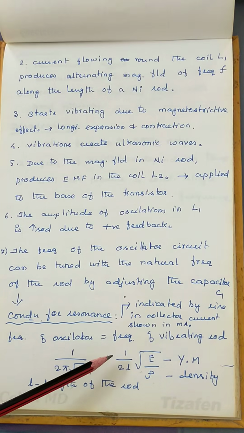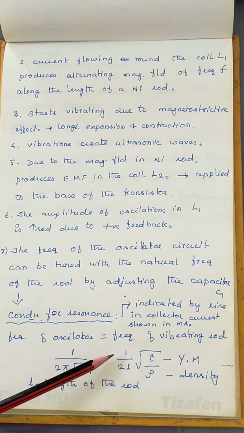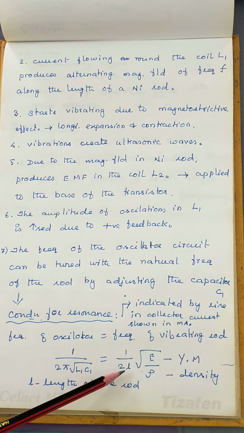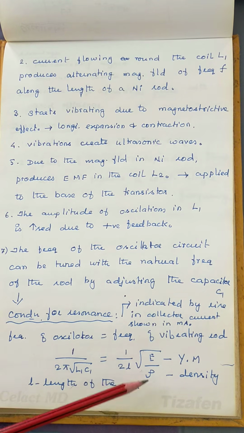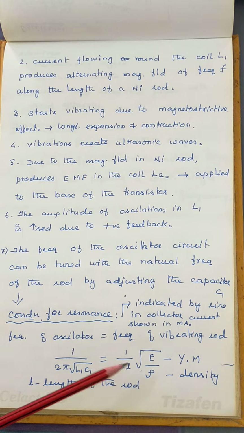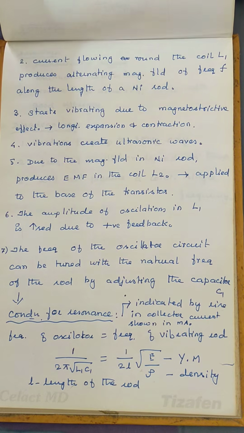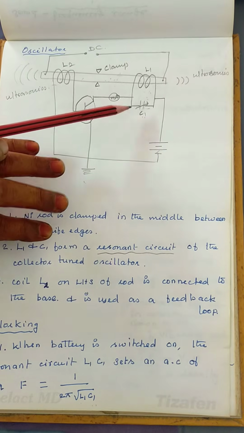So the frequency of the tank circuit is some frequency, and we have the natural frequency for the nickel rod. The natural frequency of a rod is given by 1 by 2L into square root of E by rho, where L is the length of the rod, E is the Young's modulus of the rod, and rho is the density of the rod. So we can calculate the natural frequency of the rod here. And here is the frequency of the tank circuit. The frequency of the tank circuit is adjusted by varying the capacitor.